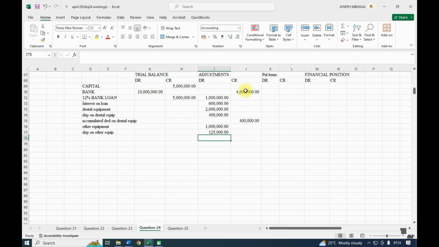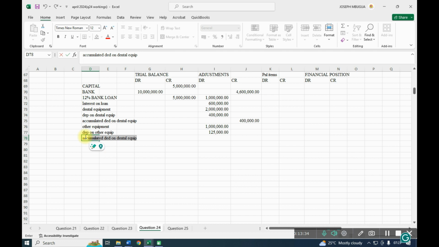And I will have accumulated depreciation on other equipment. These are supposed to be depreciation on other equipment, this value.